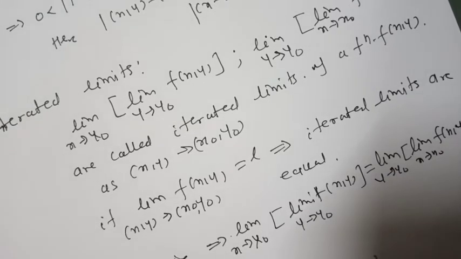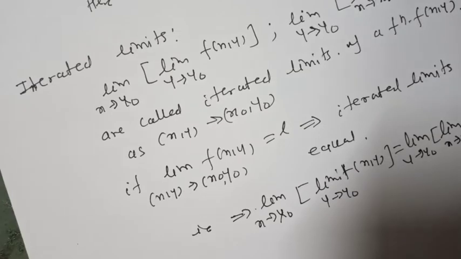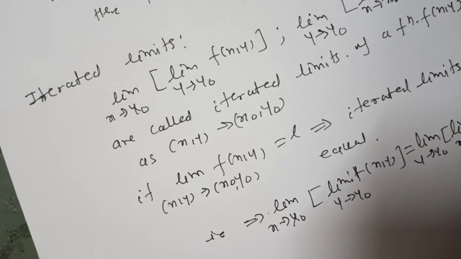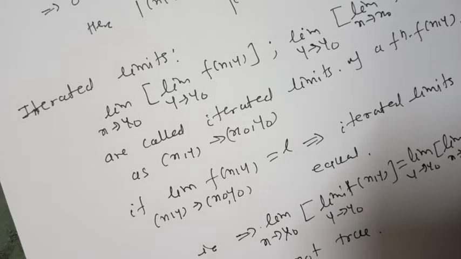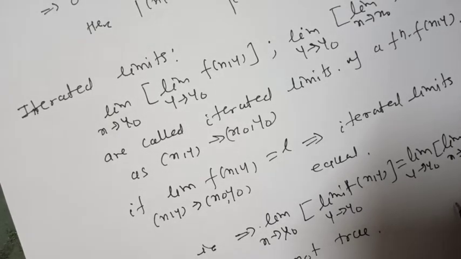That is, if the limit of a function exists, then the iterated limits are equal, but its converse is not true. This is the most important thing. If the limit exists, then iterated limits are equal, but its converse is not true.